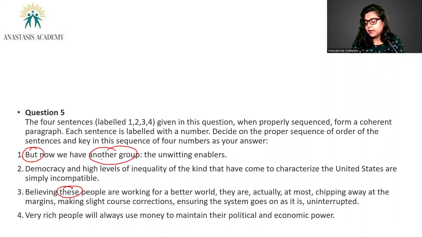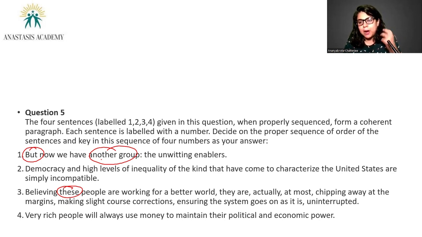4 seems more like a continuation of 2. So it's not a good idea to start with 4 either. Right? So let's start with 2, which says democracy and high levels of inequality of the kind that have come to characterize the United States are simply incompatible. Why are they incompatible? Because democracy, in essence, is something for which we say that it's for the people, by the people, of the people.